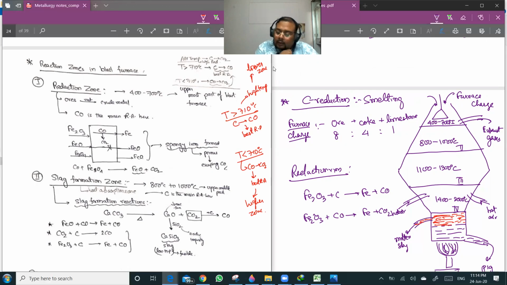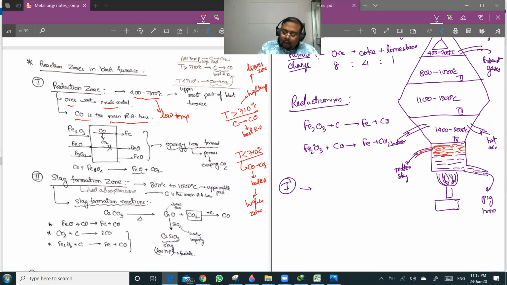So the first zone is also known as the reduction zone, 400 to 700 degrees centigrade. Here, all the ores are reduced to crude metal, and CO is the main reducing agent, because the temperature is lower. At lower temperature, CO is the best reducing agent available to us. What are the reactions taking place in zone 1?